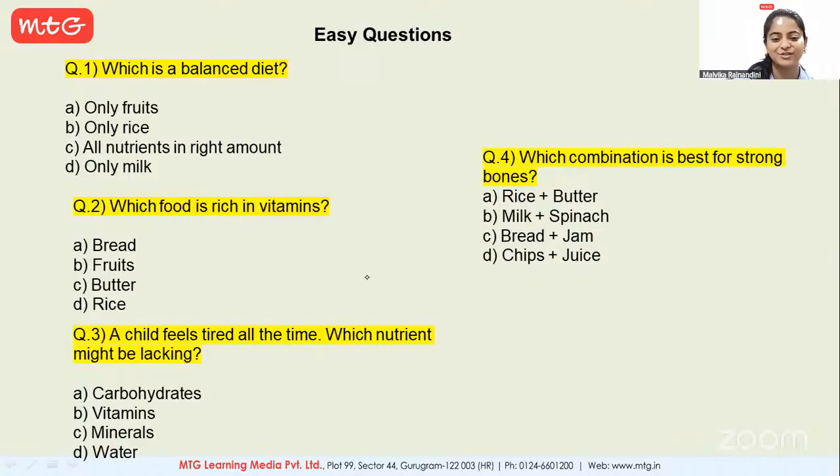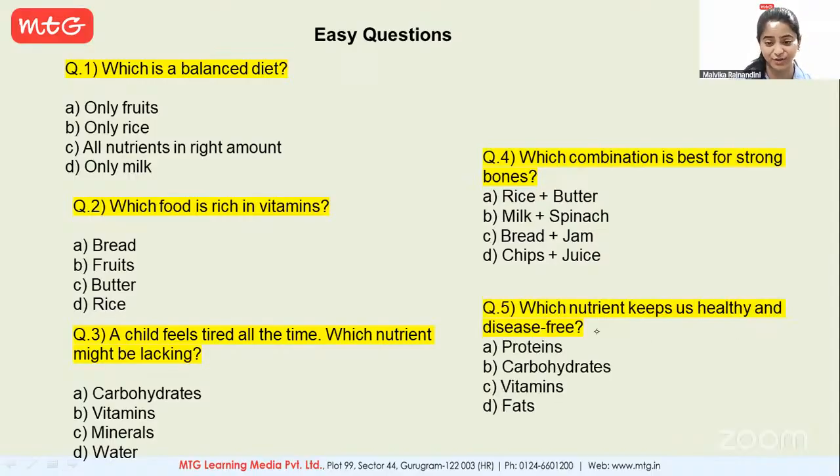Okay. Next we have, which nutrient keeps us healthy and disease free? Proteins, carbohydrates, vitamins and fats. Please mute your mic. No one will speak. Yes, Amira? Ma'am, vitamins. Vitamins. Very good. Vitamins and minerals are your protective food. Clear, students? Give me a thumbs up now and mute your mics.